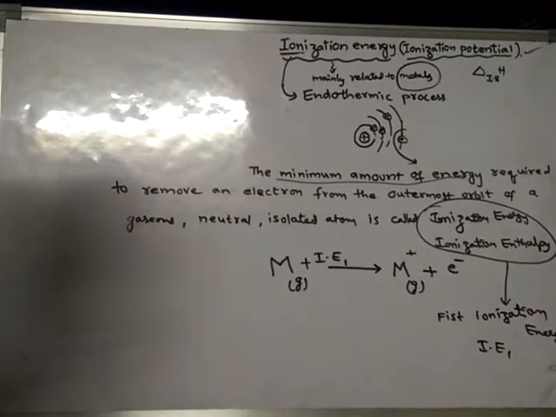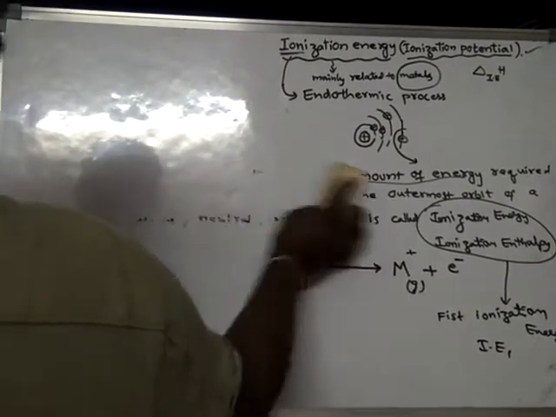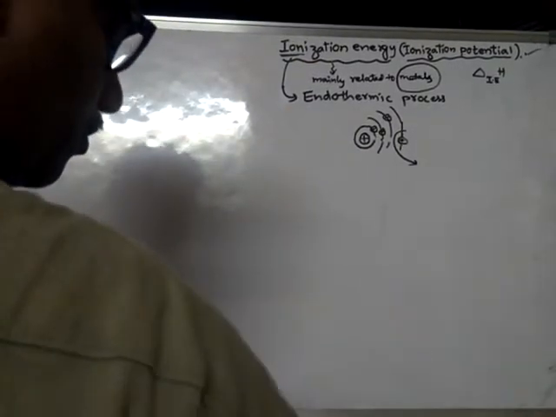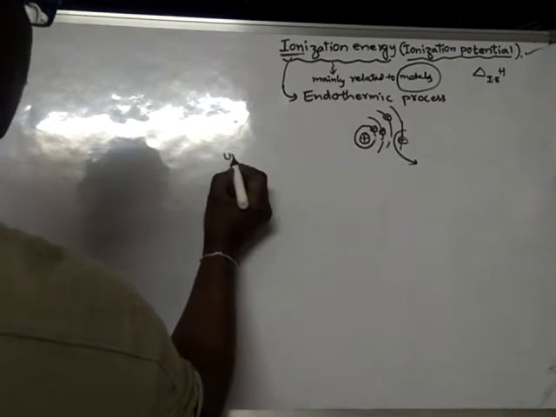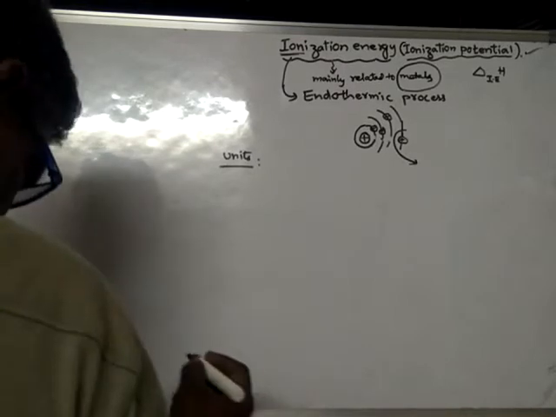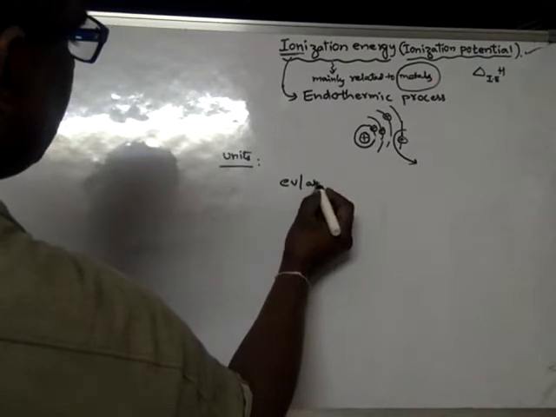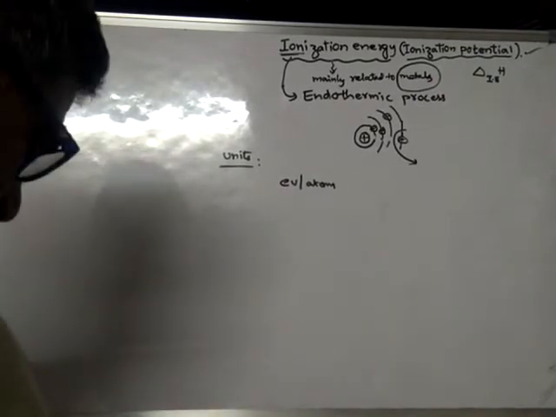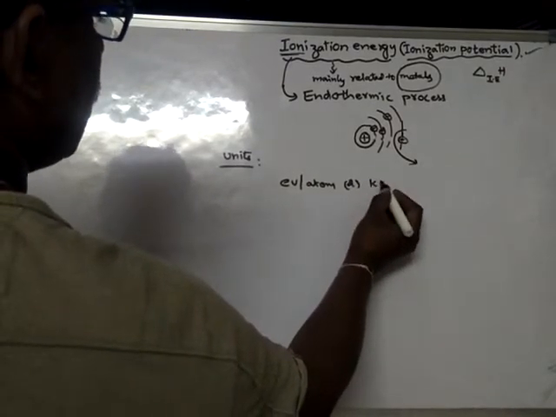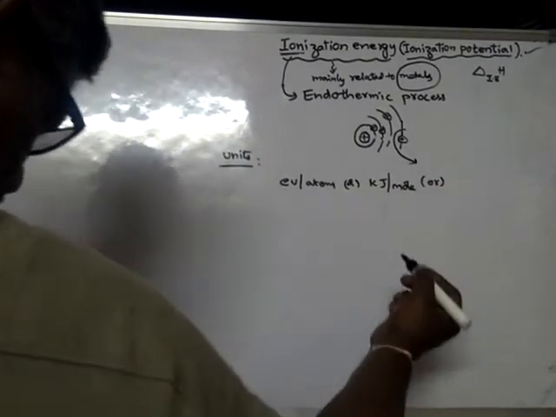Okay. Generally, ionization energy is measured in certain units. Now let us learn the units of ionization energy. If you see the units of ionization energy, it is measured in electron volt per atom. EV means electron volt per atom, or kilojoule per mole, or kilocalories per mole.